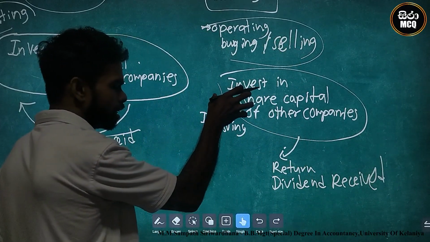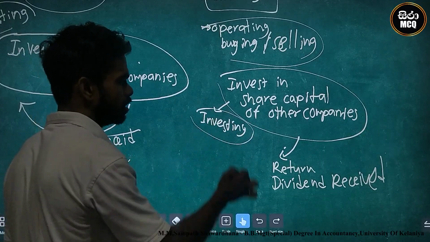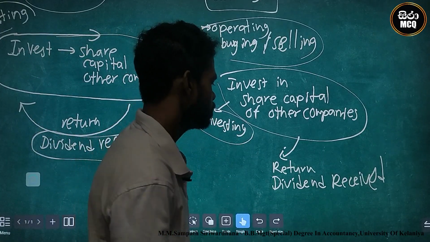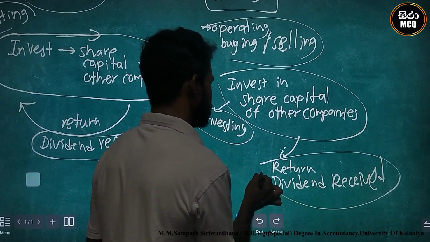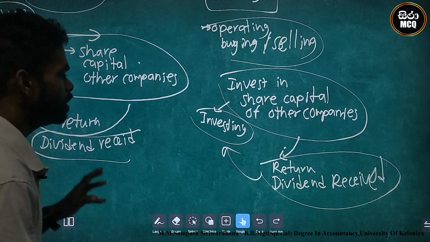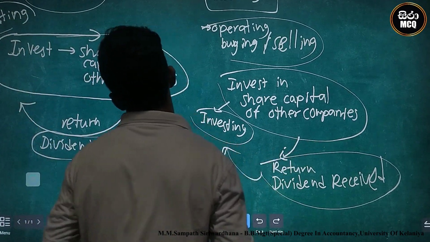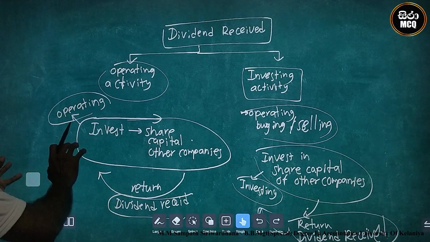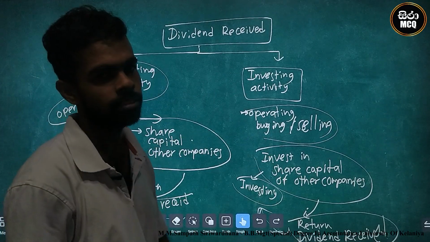The basis, share capital investment, is investing activity because it is a rare investment, and the return of dividend received is investing activity. Therefore, we can identify dividend received as operating activities or investing activities.